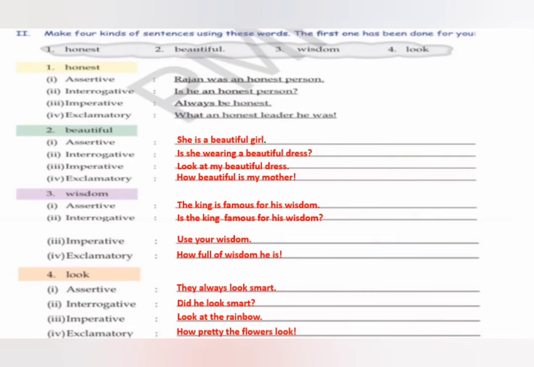Assertive, they always look smart. Interrogative, did he look smart? Imperative, look at the rainbow. Exclamatory, how pretty the flowers look. So children, this is how you can use one word in all four different kinds of sentences.